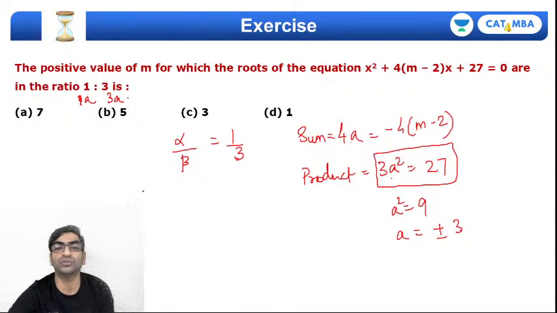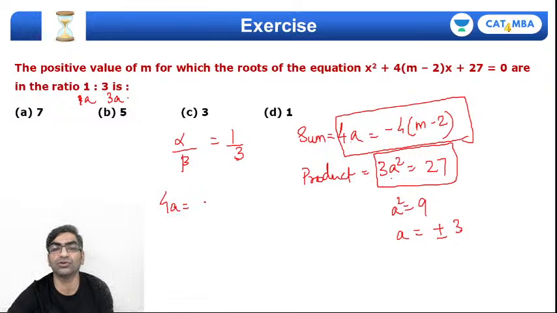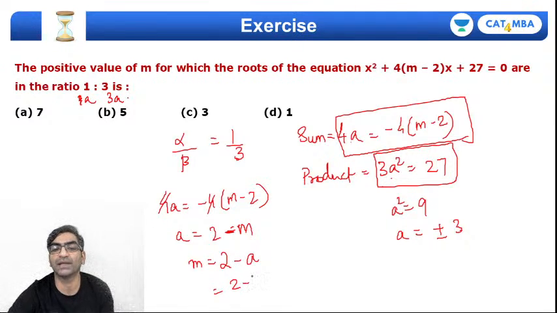Okay, which means m. So from here, if I substitute, I'll get the value of m, right? Let's work with that. 4a is equal to -4 into m minus 2. So 4 और 4 तो cancel out हो जाएगा. I'll get a as 2 minus m. Now since I already know a, I'll get m as 2 minus a. Which means when a is 3, it will be 2 minus 3 or 2 minus -3. The two values I'm getting are -1 or +5.